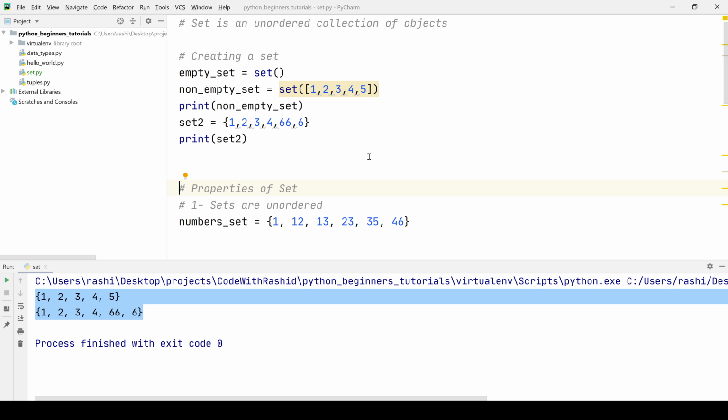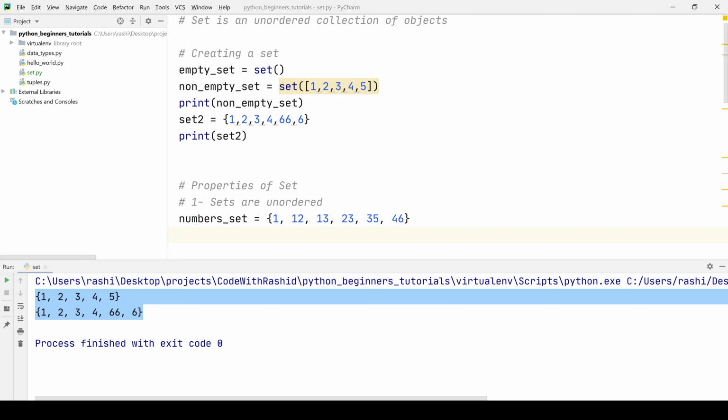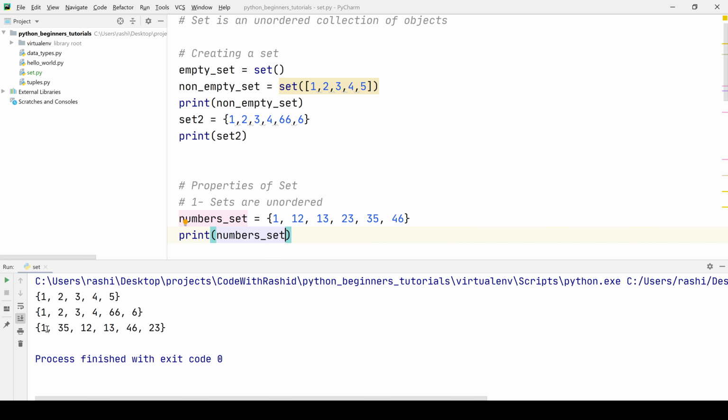Now we will see some properties of a set. The first one is sets are unordered. What's the meaning of this? It means that we will not have any kind of order in sets. So let's say I have defined a set here. It's containing the values 1, 12, 13, 23, 35 and 46. Now if I print the number set, I will see that we have lost the order here. Let's execute this program, and here is the output. We have 1, 35, 12, 13.